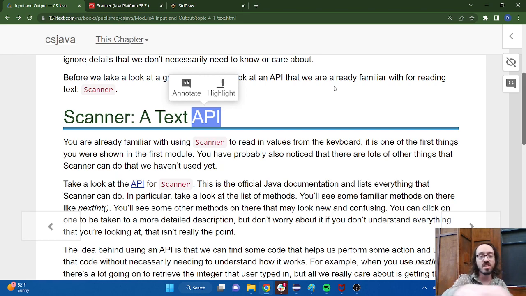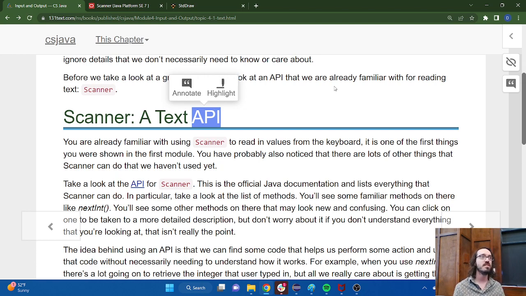I have to check which key is pressed. I have to wait for them to press the enter key. I have to send all that information from the keyboard into the code. That's all work that Scanner is doing for us, right? If Scanner didn't exist, we would have to do those things ourselves every single time that we wanted to get some input from the user. It's a very complicated process, and it's not necessary.